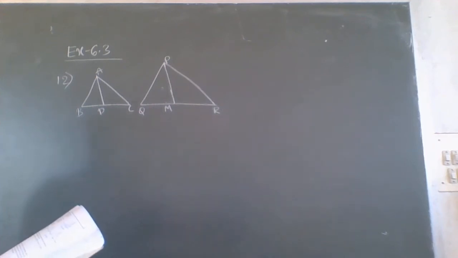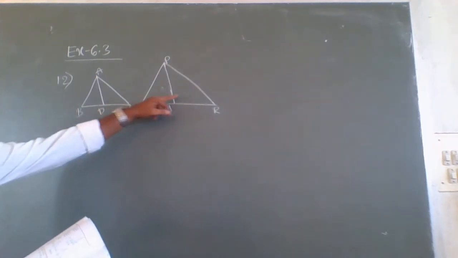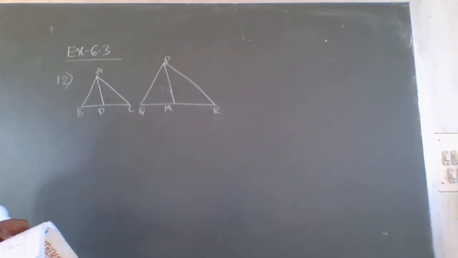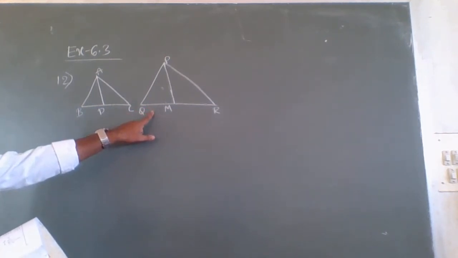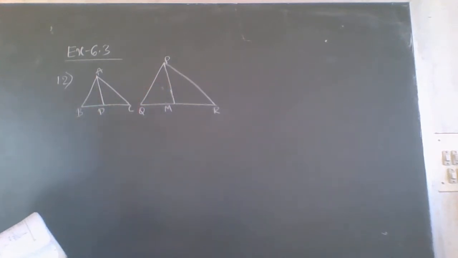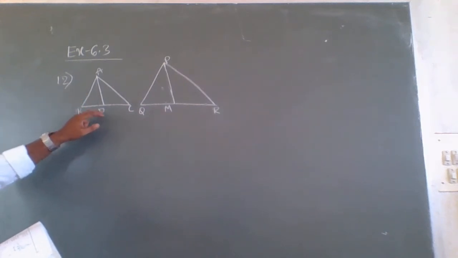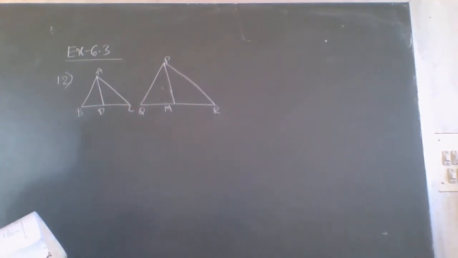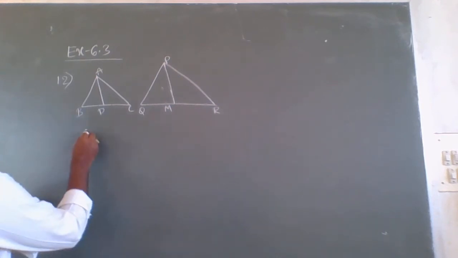These are respectively proportional to the sides PQ and QR, and median PM of triangle PQR. Show that triangle ABC is similar to triangle PQR.